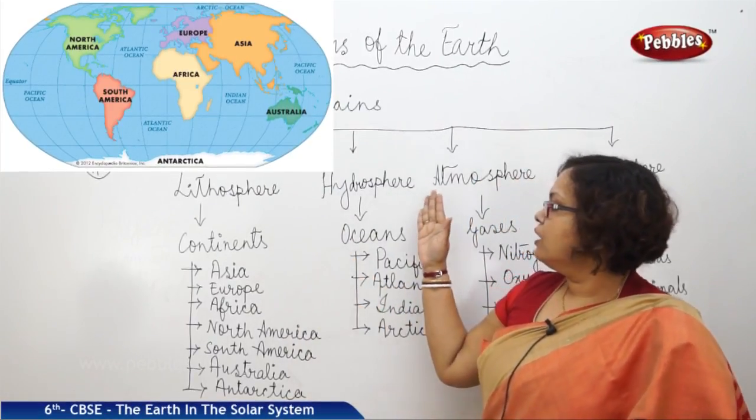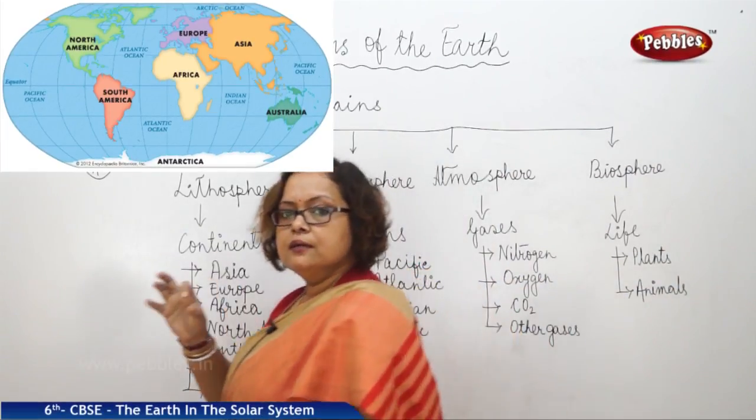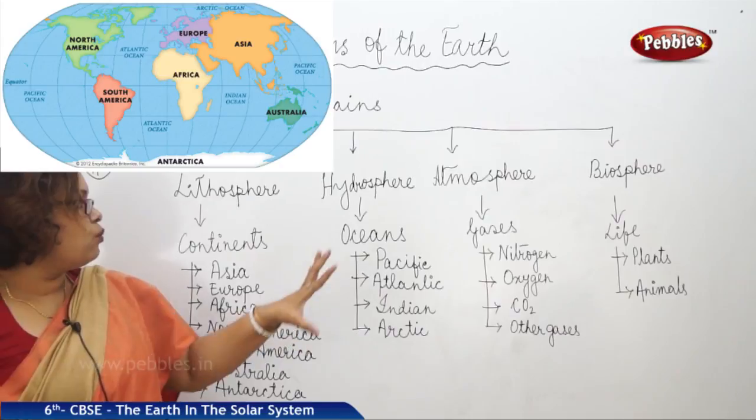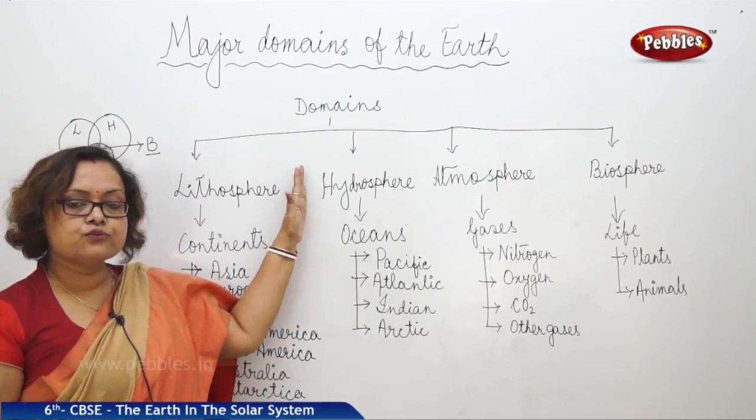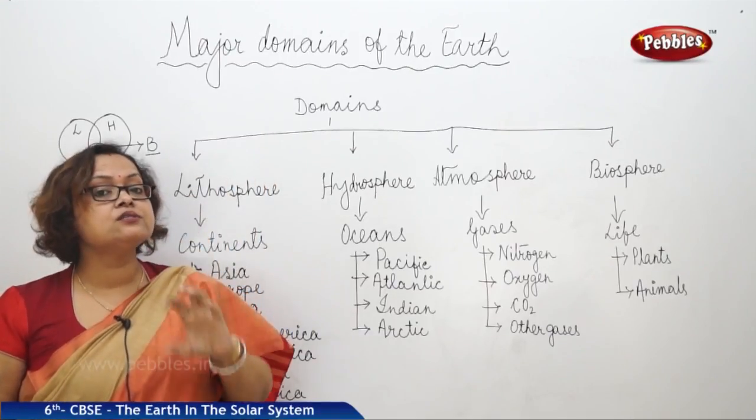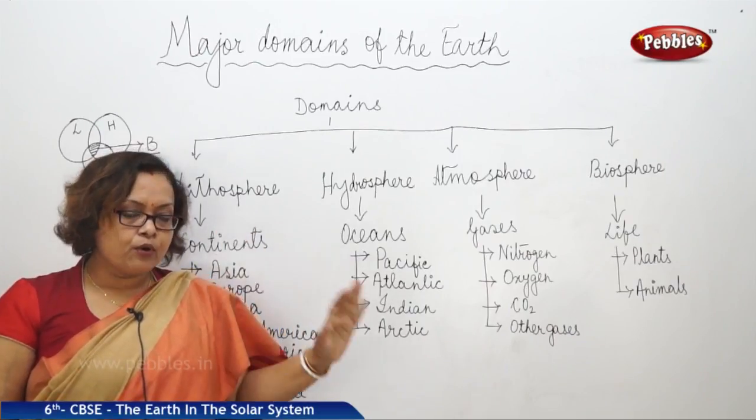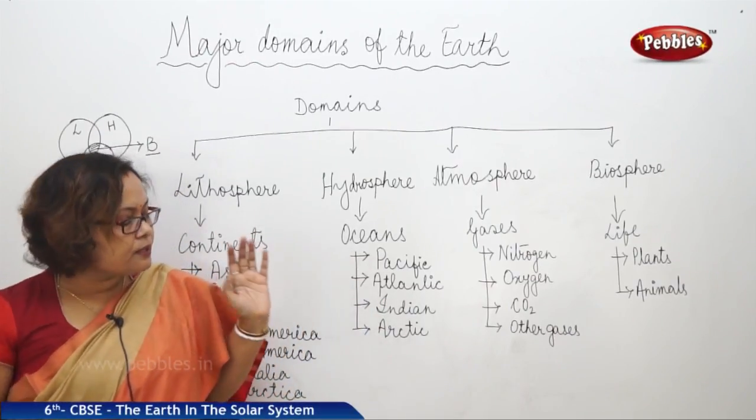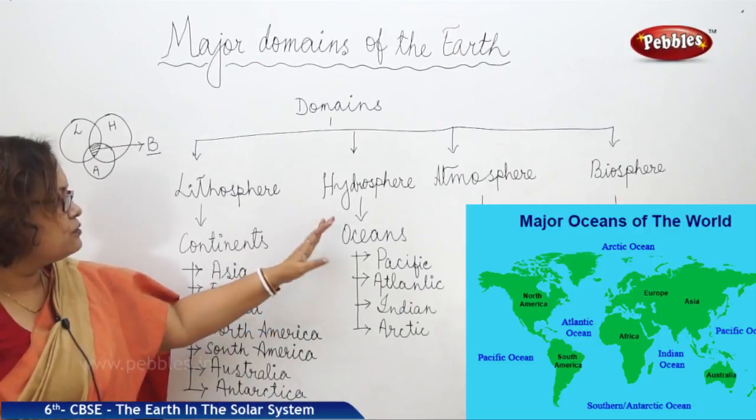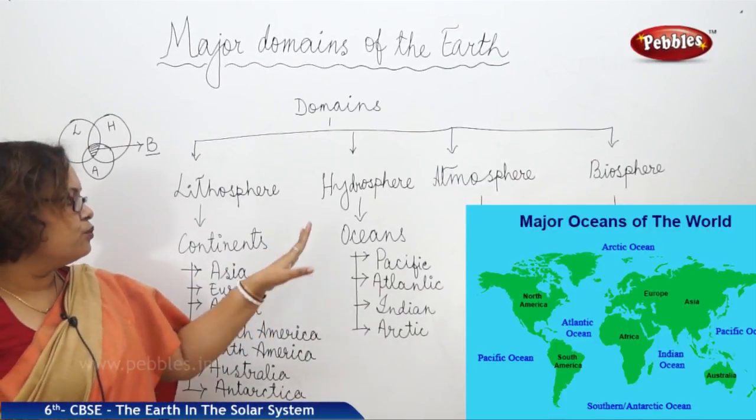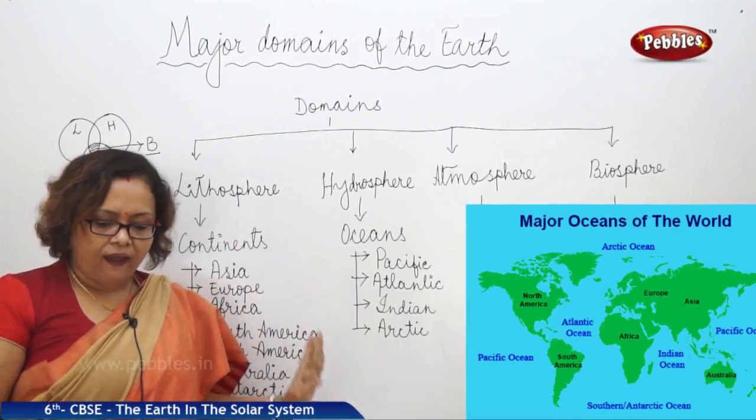Next we are coming to the hydrosphere. I told you the hydrosphere is mostly built by all the oceans and water bodies of the earth. If we leave apart rivers, lakes, ponds and the small water bodies, then the major part of the hydrosphere is made by the oceans. So we have 4 oceans: Pacific Ocean, Atlantic Ocean, Indian Ocean and Arctic Ocean.